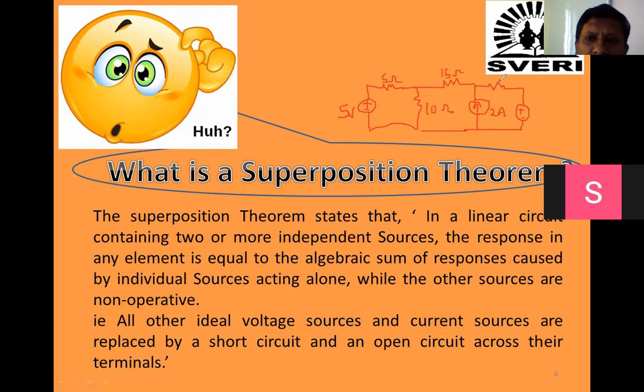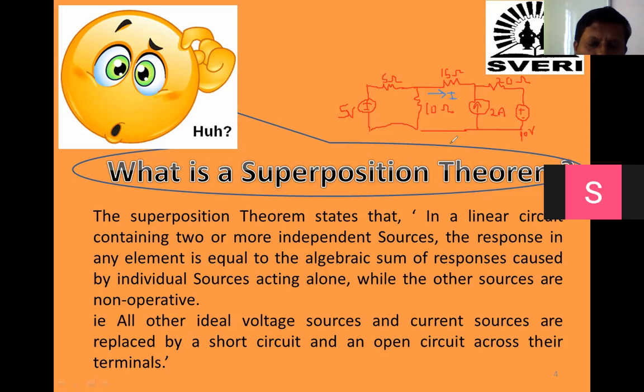This is suppose 20 ohm. And this voltage source is suppose 10 volt. So you can consider this as a 10 volt. So the question is to find the current passing through this 15 ohm.